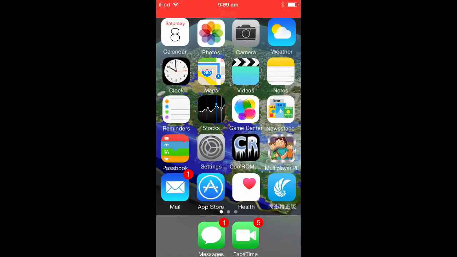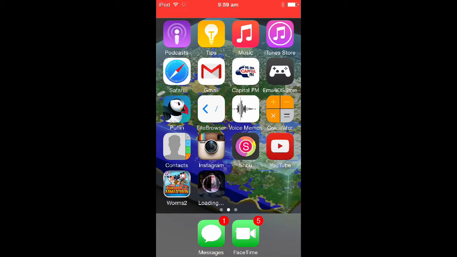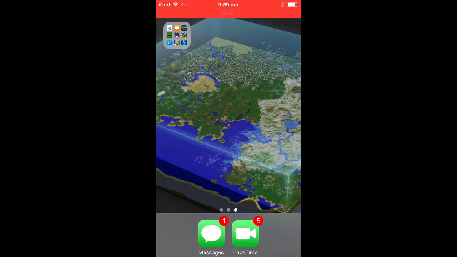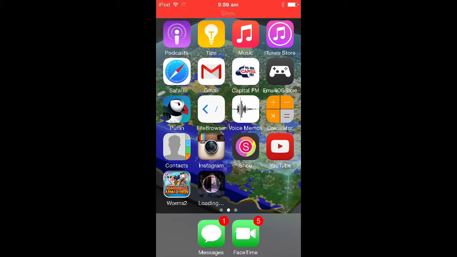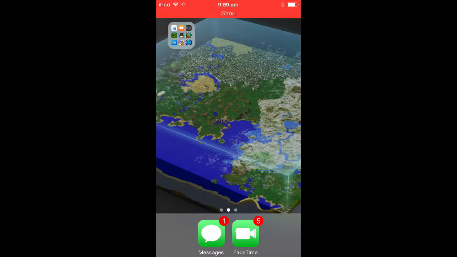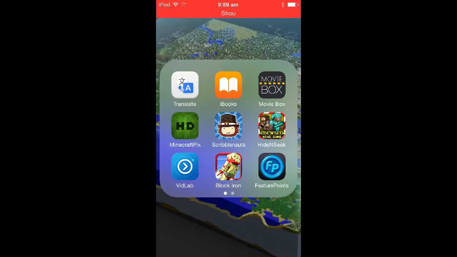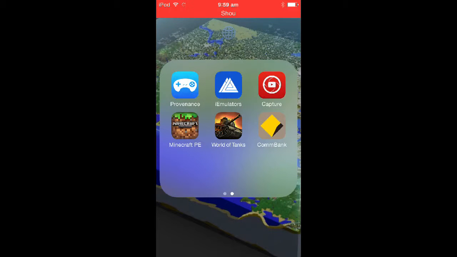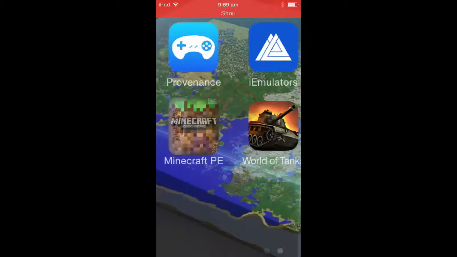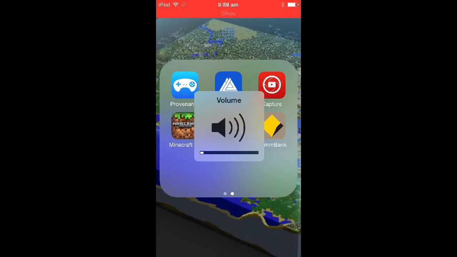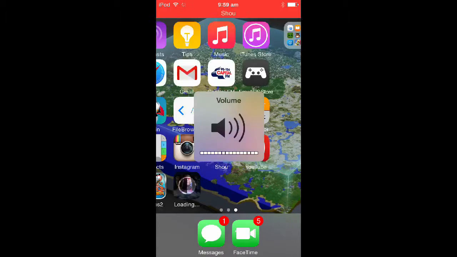In this episode, I'm going to tell you how to fix the black screen for Shou. So most of you have been experiencing that when you go in a game like Minecraft, it all goes black when you try and watch it. So I'll just show you. It's all black. So, and now I will go into